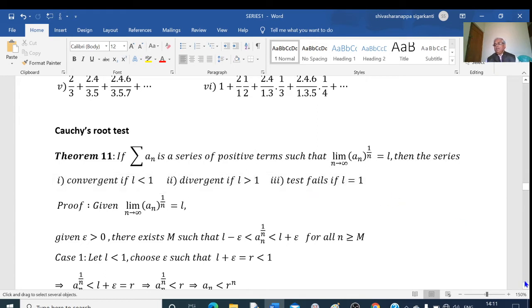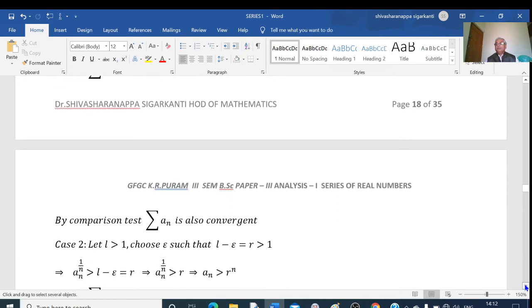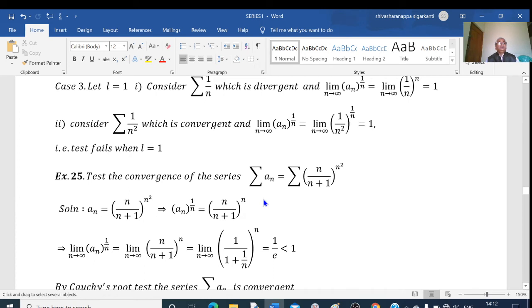Okay, let me go for some examples. This is an example: test the convergence of the series sigma an equal to sigma (n by n plus 1) to the power of n square.